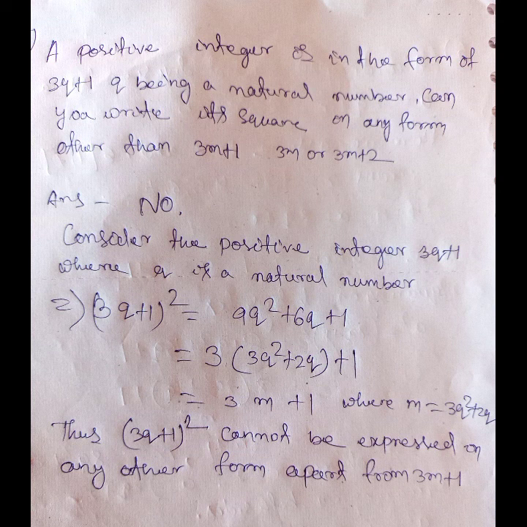After taking the square, 3q plus 1 whole square, we get 9q square plus 6q plus 1, that is 3 into 3q square plus 2q, plus 1. That is in the form of 3m plus 1, where m is equal to 3q square plus 2q. So it is in the form of 3m plus 1. We can't express it as 3m or 3m plus 2. Thus 3q plus 1 whole square can't be expressed in any form apart from 3m plus 1.